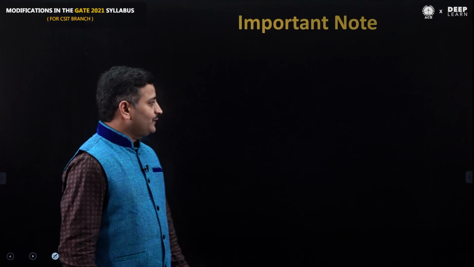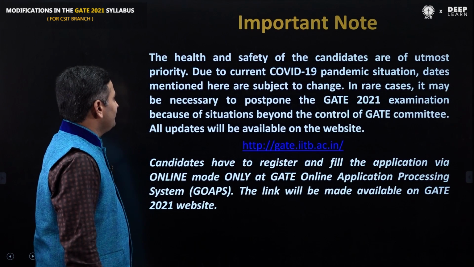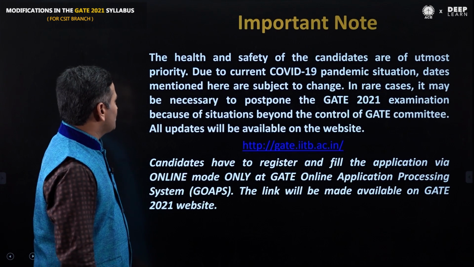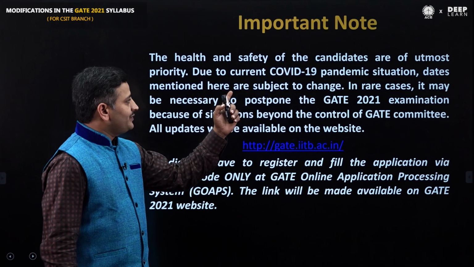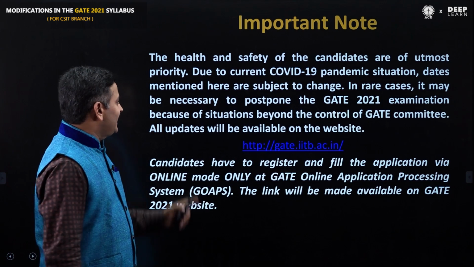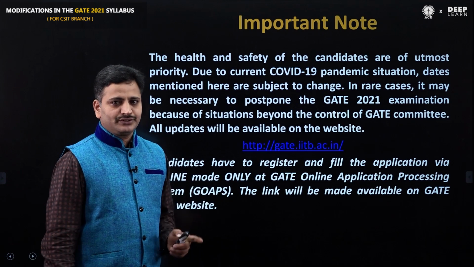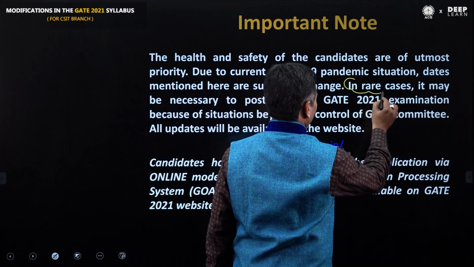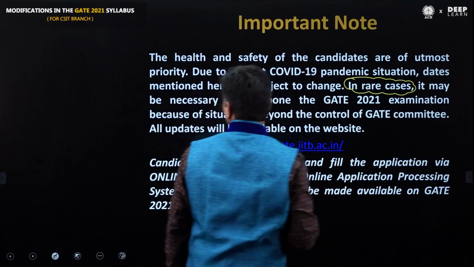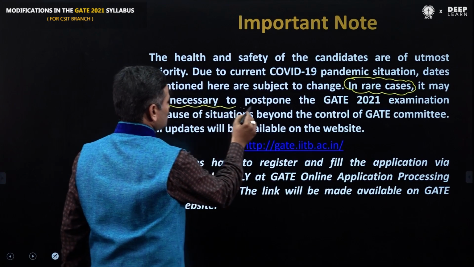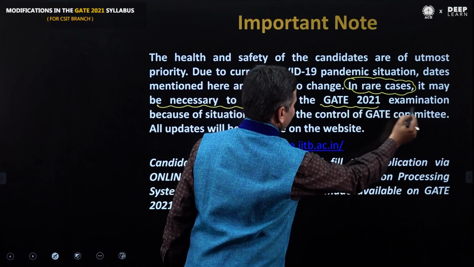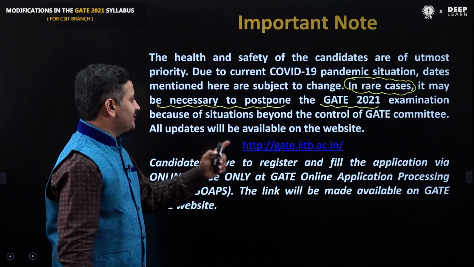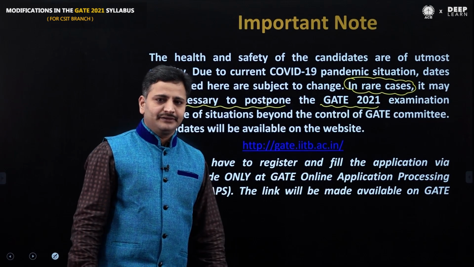So they clearly mention this important note: the dates mentioned here are subject to change. In rare cases, it may be necessary to postpone the GATE 2021 examination because of situations beyond the control of the GATE committee.